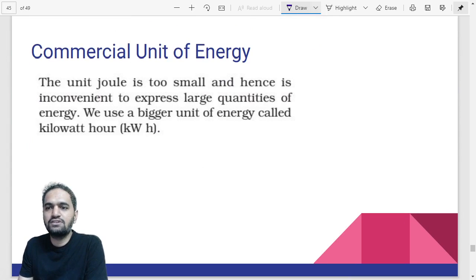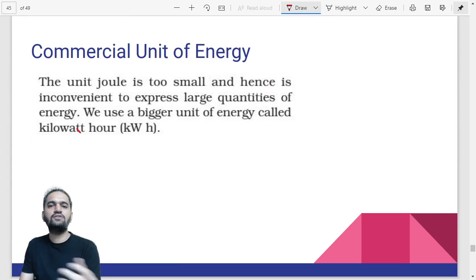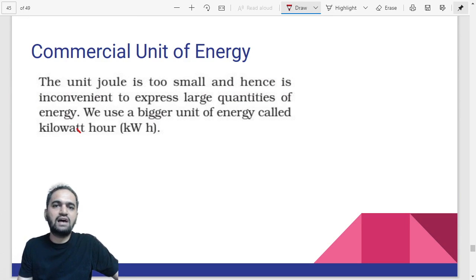What exactly is commercial unit of energy? See, suppose some person is asking you your weight, for example. You generally give your weight in kgs, right? You do not give your weight in small units like milligrams. You are not saying it is 49,500 milligrams or something like this. You are saying either it is 50 kg or something like that. Why? Because milligram is a very small unit for giving the answer, correct?